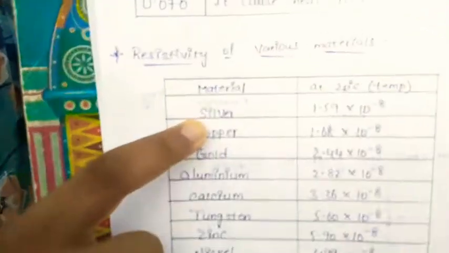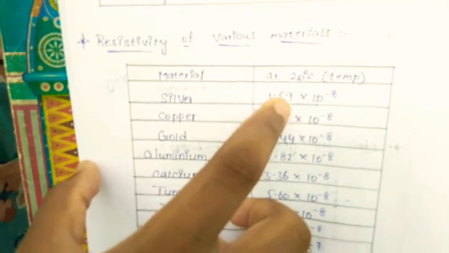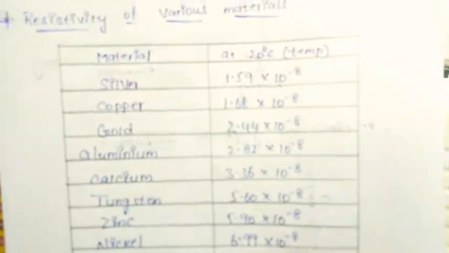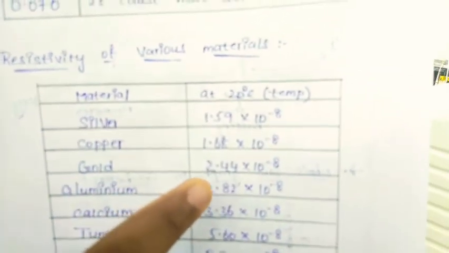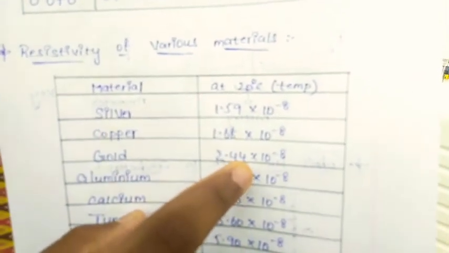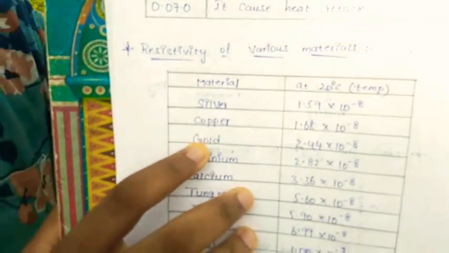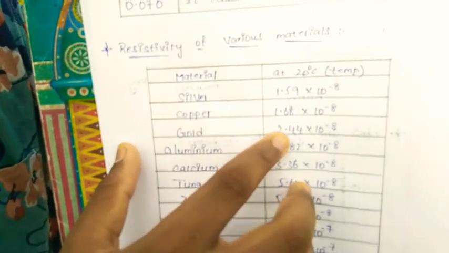In silver, the resistivity at 20 degrees temperature is 1.59 into 10 power minus 8. Copper 1.68 into 10 power minus 8. Next gold, 2.44 into 10 power minus 8.